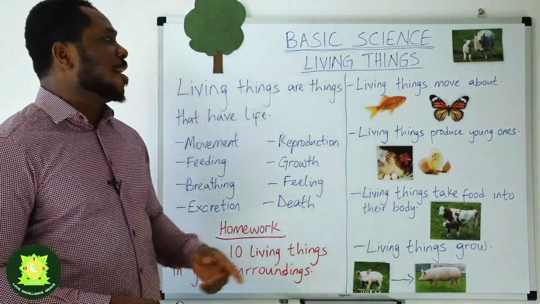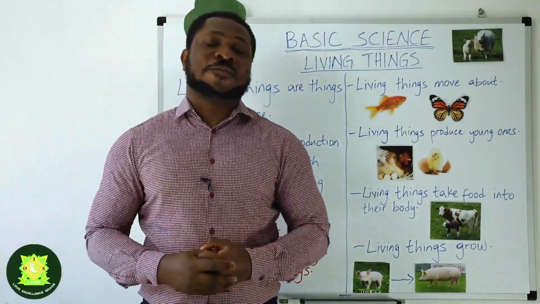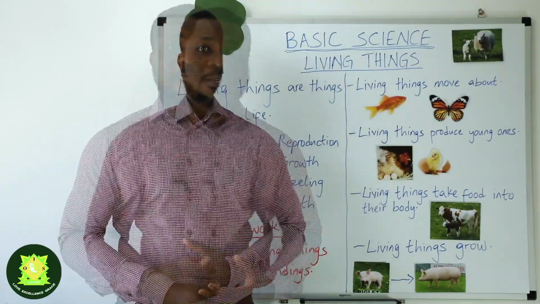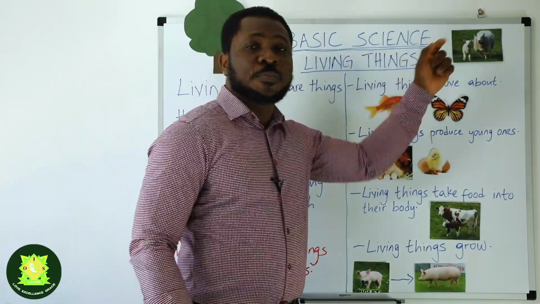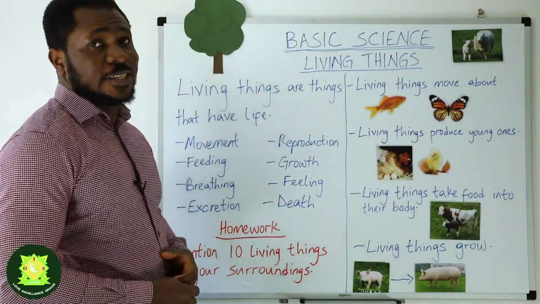Our topic for today is living things. Living things are things that have life. An example of a living thing is me standing before you today. Other examples include a tree and a sheep. So living things carry out the following activities.